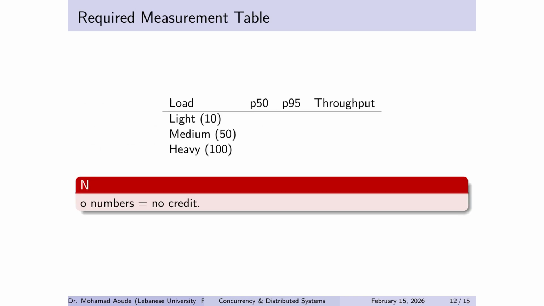This table is the heart of your submission: light, medium, heavy, and for each, P50, P95, throughput. If the table is empty, there is no credit. Because the purpose of the lab is measurement, not compilation. Think of it like a physics lab. If you don't record measurements, you didn't do the experiment.